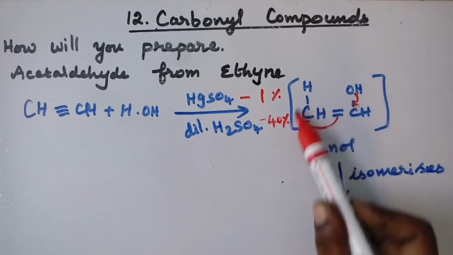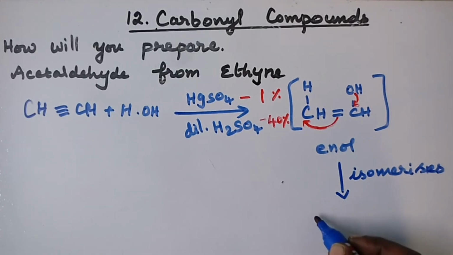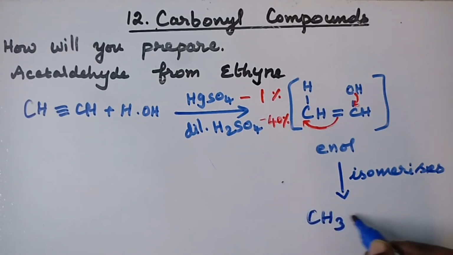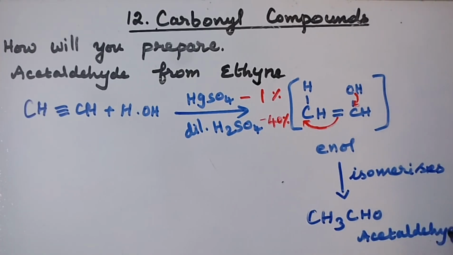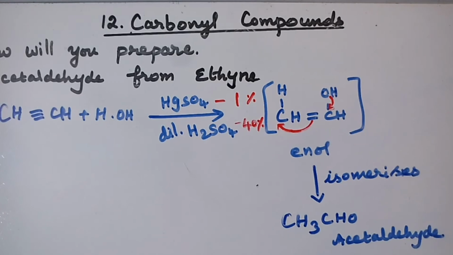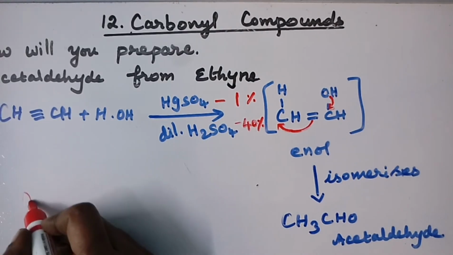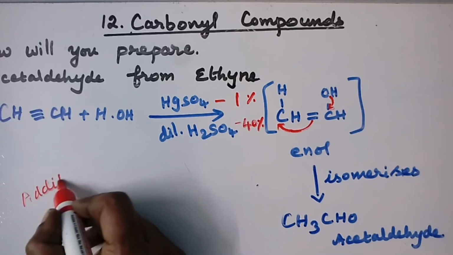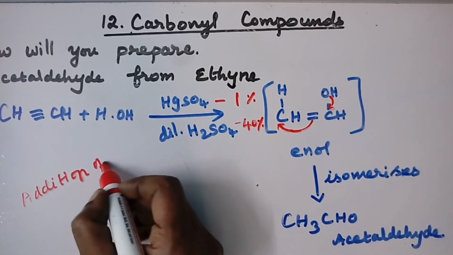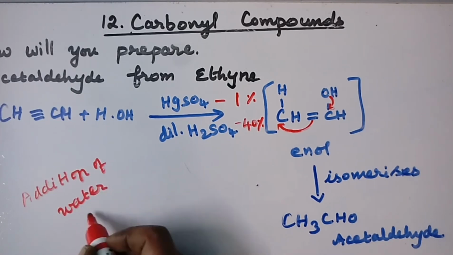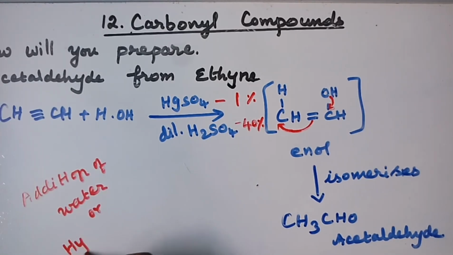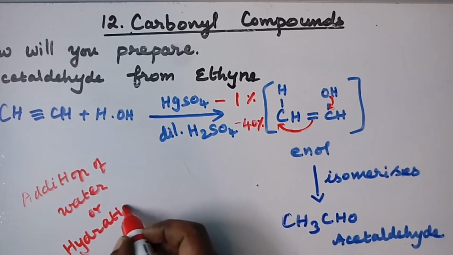So this carbon has become CH3. So it is CH3 and C double bond O H. So it is CH3CHO, acetaldehyde. The final product is acetaldehyde. This reaction is a hydration reaction, or it is addition of water, or hydration of ethyne.